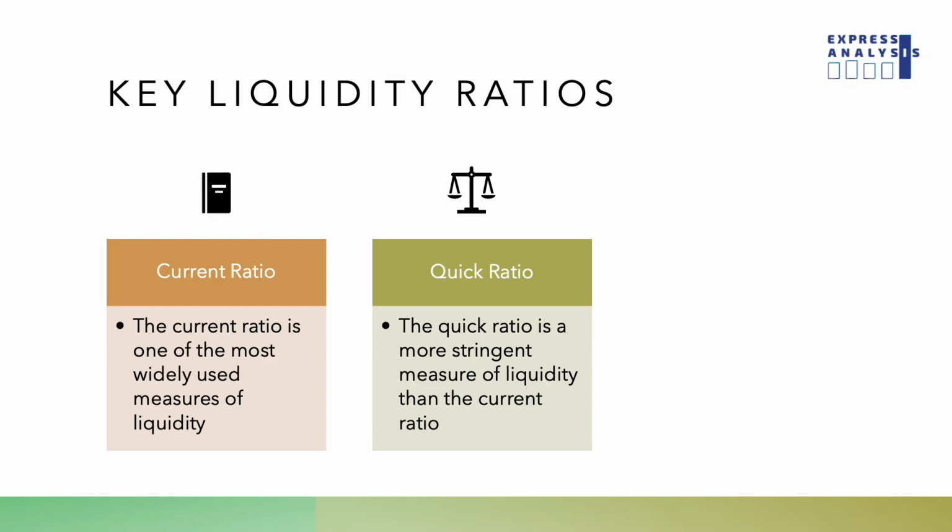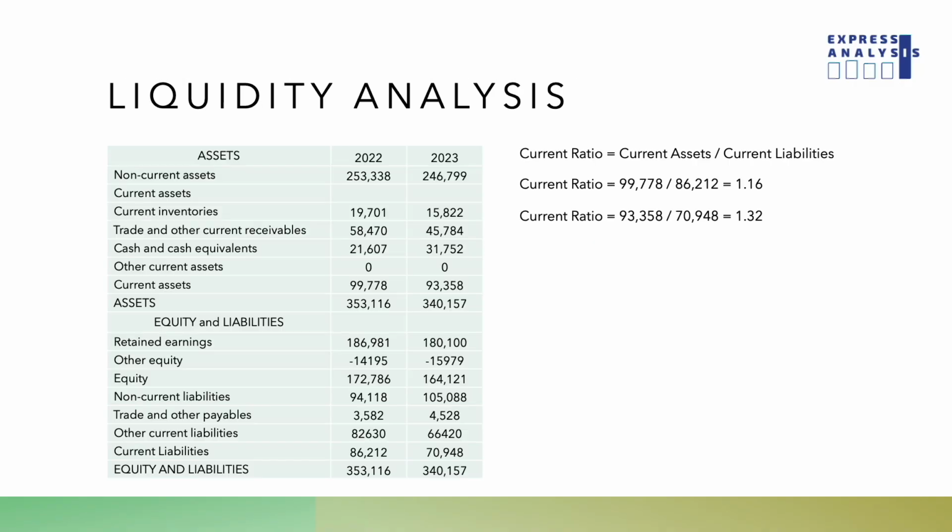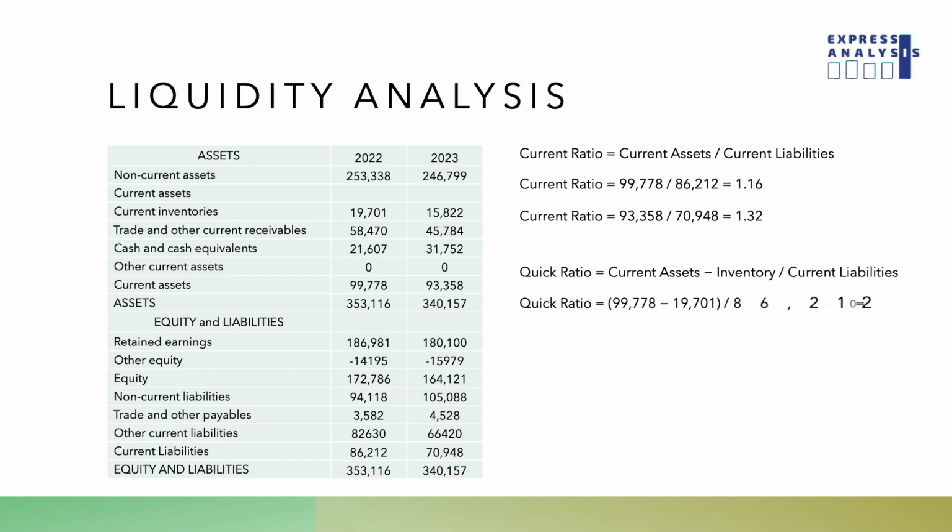It focuses on the company's most liquid assets, those that can be quickly converted into cash, such as cash and receivables. The quick ratio is particularly useful for companies that have significant inventory holdings, as it provides a more accurate reflection of the company's ability to meet its short-term liabilities without relying on selling inventory.